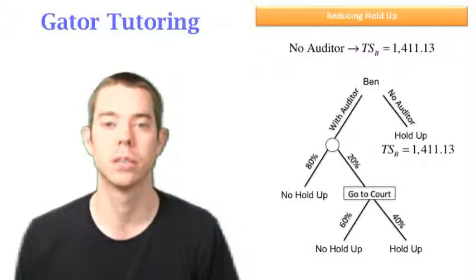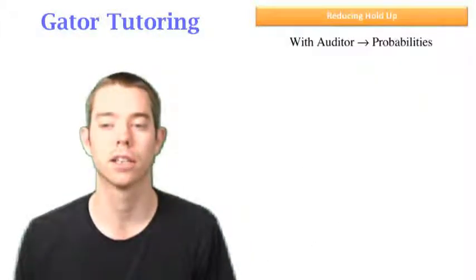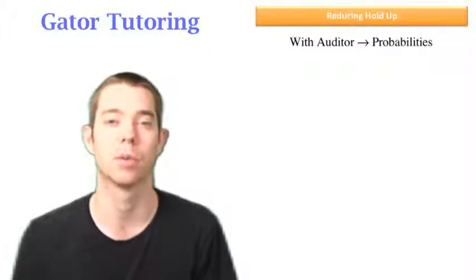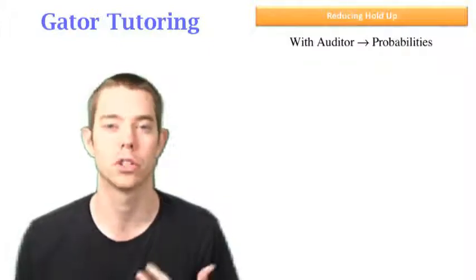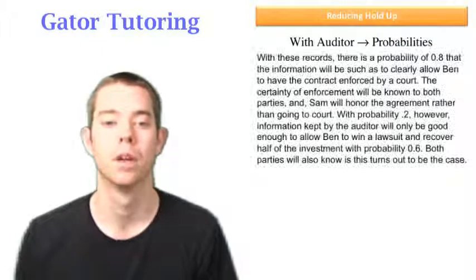And again, we already solved for total surplus for Ben with the holdup problem to be that. So now let's take a look at with the auditor, and I wrote probabilities here because now you want to know that it's not going to be certain that we're going to have holdup or certain that we're not going to have holdup. There's some chance of each scenario. So I just wrote probabilities to help you remember that. Well, let's look at this paragraph and dissect it and write our line.